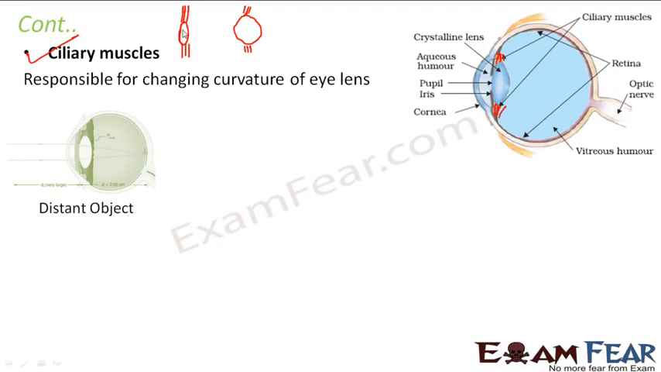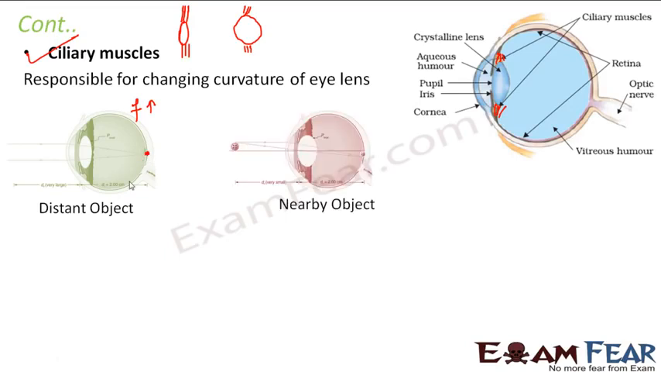Now when the object is far away, the ciliary muscles relax. As a result, the lens becomes thinner, that is the thickness decreases, and the focal length of the lens increases, and therefore it ensures that the image is formed on the retina.